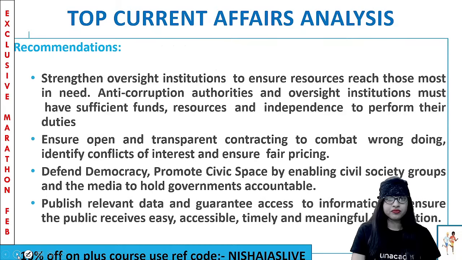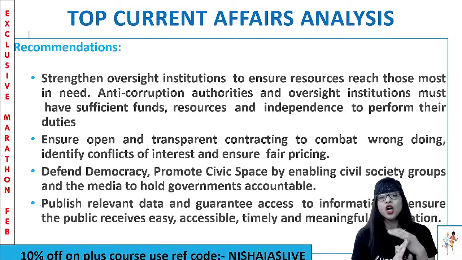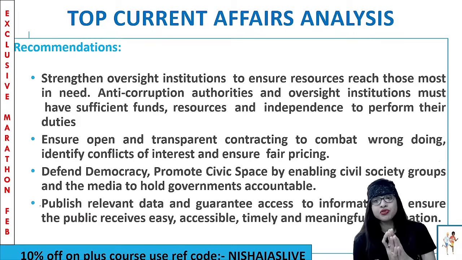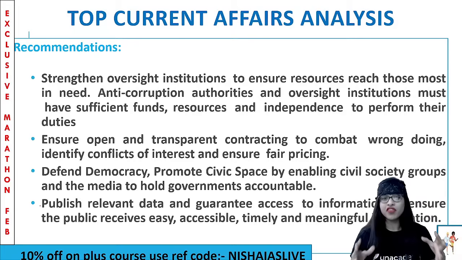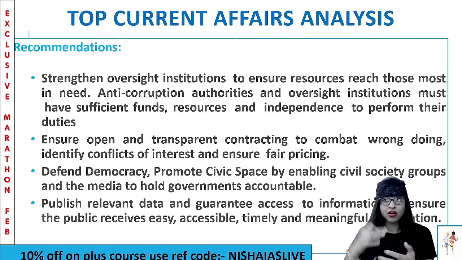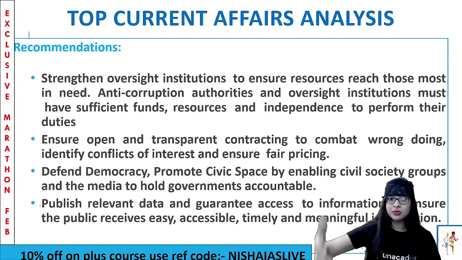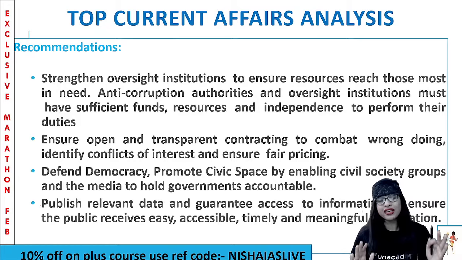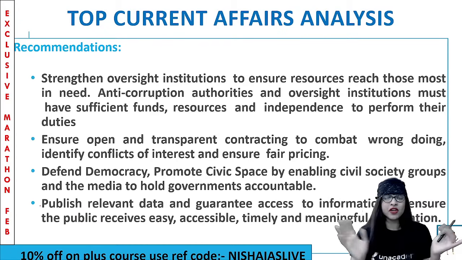Okay. Now, what can you do for this? As simple as that. What could be done for this? Point number one, we have to start strengthening oversight institutions, to make sure that it's not one or two, rather it is reaching everyone who is in need. So strengthen the oversight institutions to ensure the resources reach those most in need, and the most vulnerable people are getting them. And all the anti-corruption authorities and other oversight institutions should have sufficient funds, resources, and also independence or freedom, so that they will be able to perform their duties well without much interference and other hurdles or obstacles. So this is one of the recommendations.